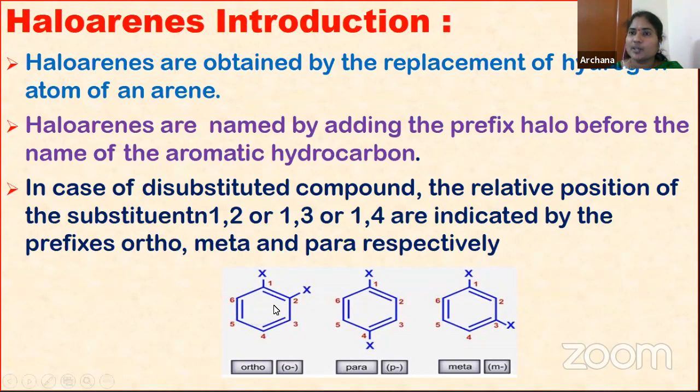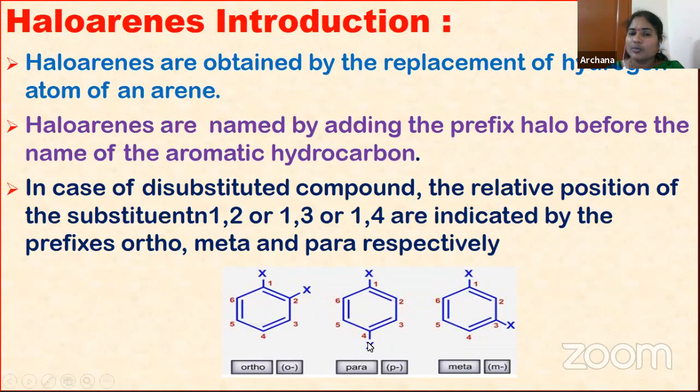How many carbons are present in benzene? Six carbons are present. For that, we have given the numbering 1, 2, and so on for the positions. Whenever you write the common name, the second and the sixth positions we are calling ortho positions. So listen, children, second and sixth positions we are calling ortho positions.